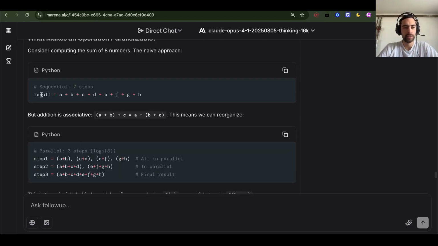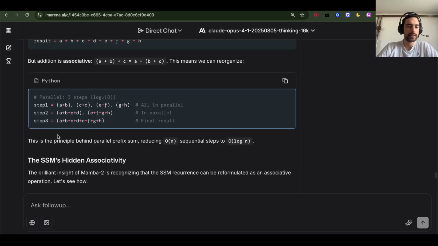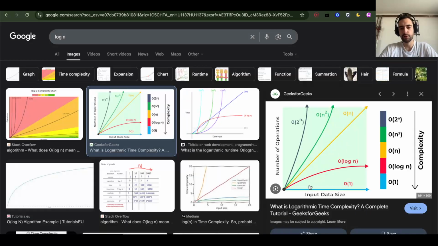But check this out. Let's say we are adding 7 numbers naively. So we add these two, then this, so it's sequential. But addition is associative, so you can add the first two together, and the second two together, the third two together. And then add these groups, and then add all at once. So there is parallelization right there. This is the principle behind parallel prefix sum, reducing O of n sequential steps to O of log n. And that's an absolutely crazy speedup.